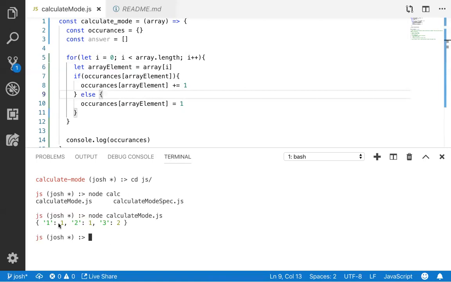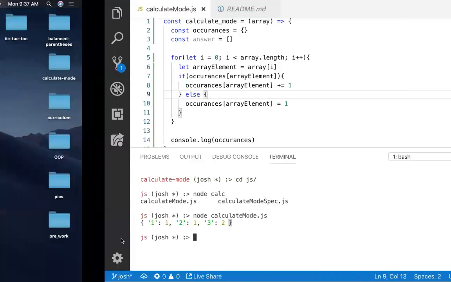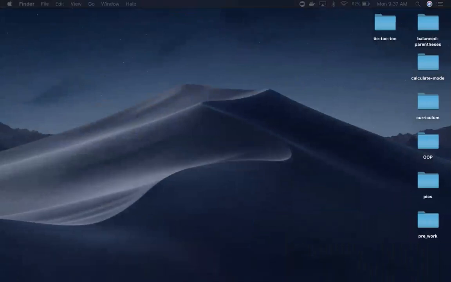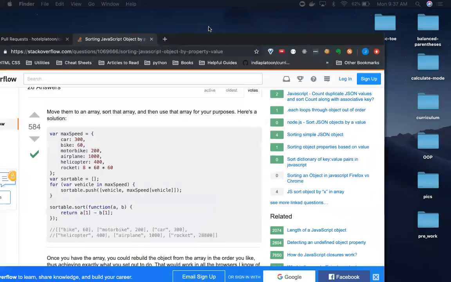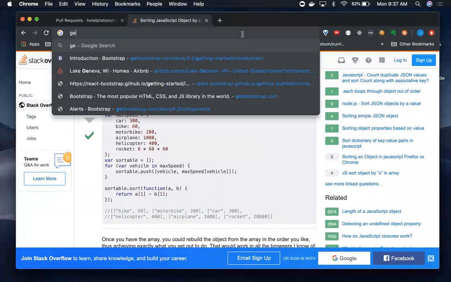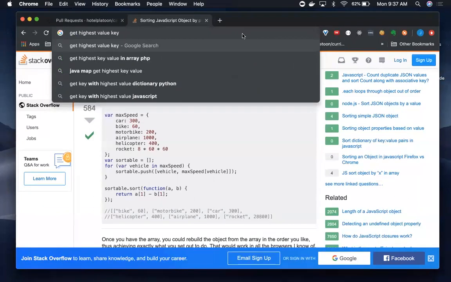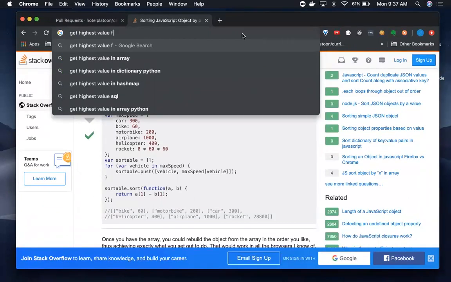Okay, so now we have this. The next thing we need to do is loop through this object and somehow figure out what is the highest value. I'm gonna do a quick Google. I looked, not too hard, but there were very bad answers on how to do this.